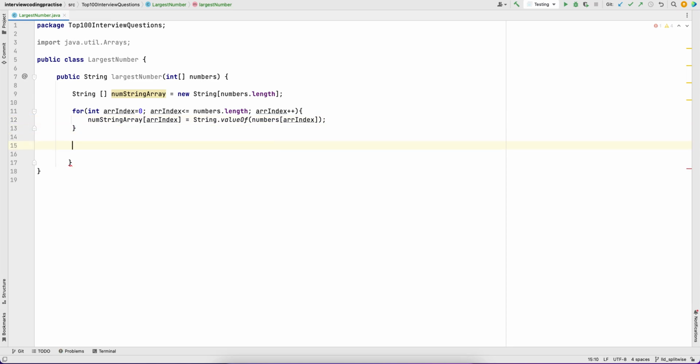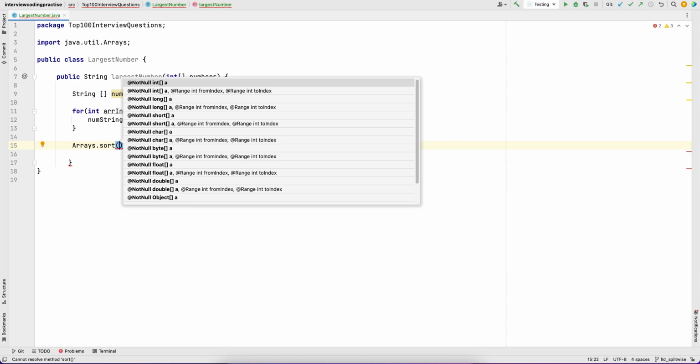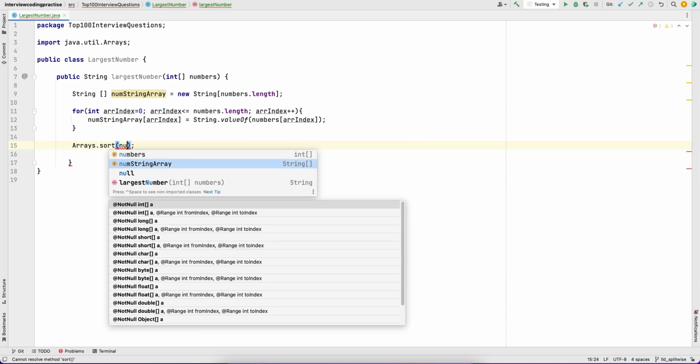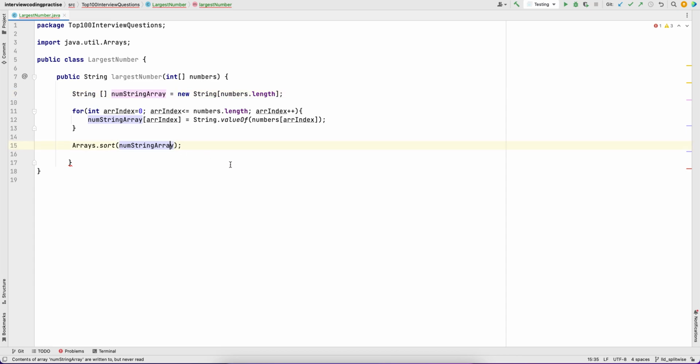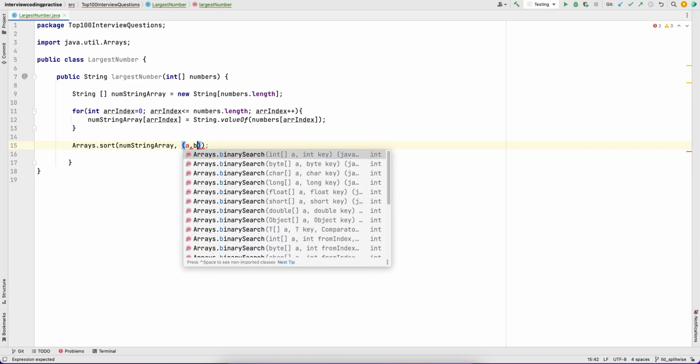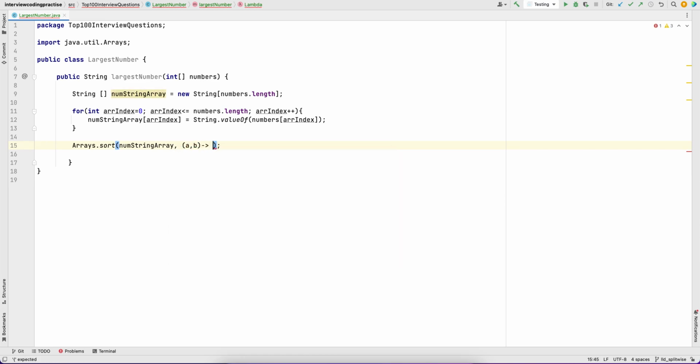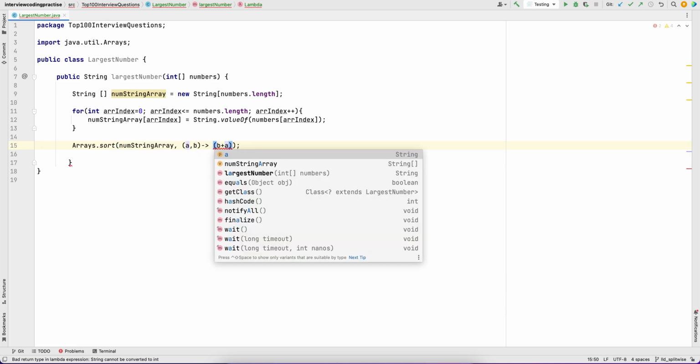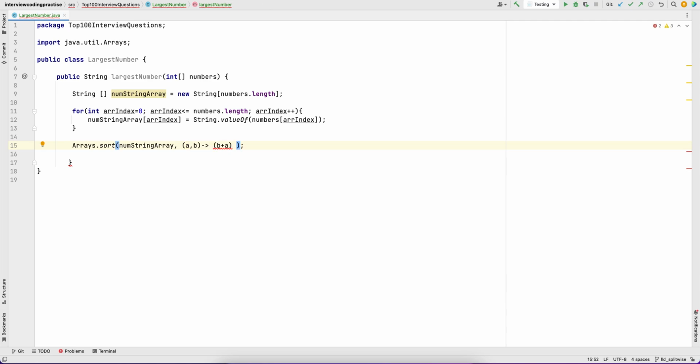Now I am doing Arrays.sort on the number string array, and internally the sorting will be merge sort; I will show you. Now I have to write a comparator, the comparator which I told you about. So a comma b. I am saying b plus a compareTo a plus b.